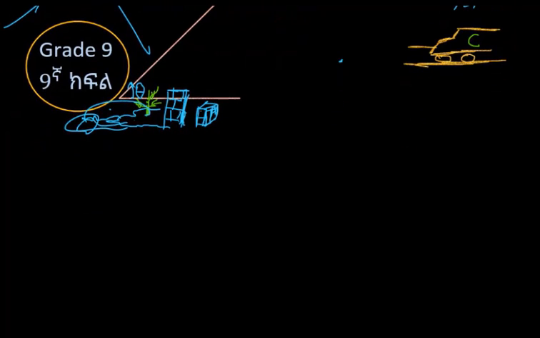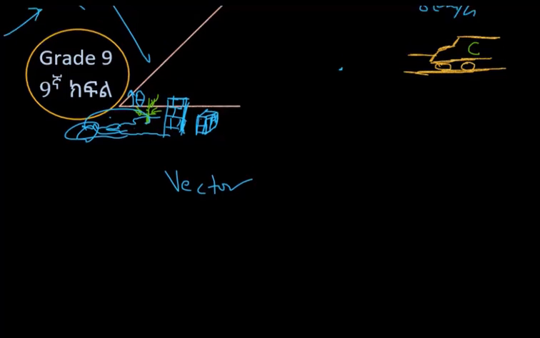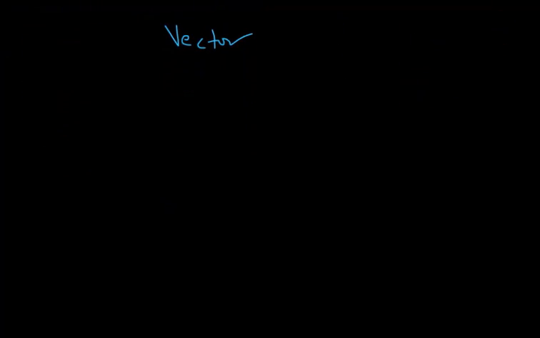That is the vector. So a vector is a quantity that has magnitude plus direction.